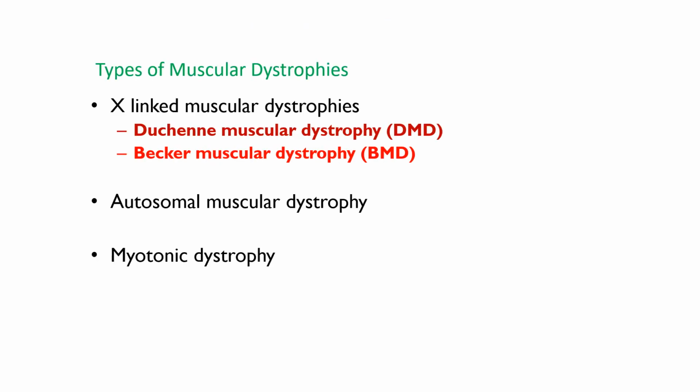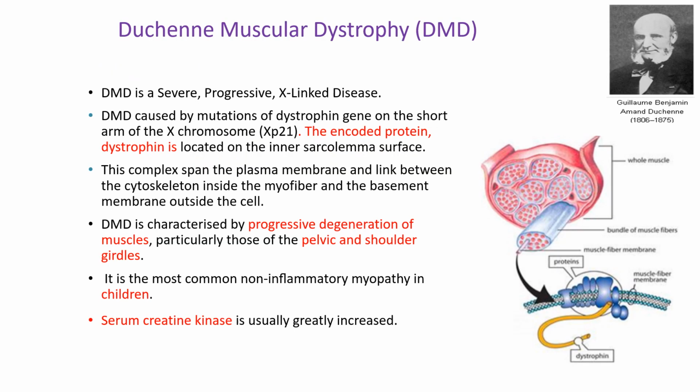The main types of muscular dystrophies include X-linked muscular dystrophies, such as Duchenne muscular dystrophy and Becker muscular dystrophy. You also have autosomal muscular dystrophy and myotonic dystrophy. Duchenne muscular dystrophy is a severe progressive X-linked disease. It was first described by Guillaume Benjamin Armand Duchenne, a French neurologist, in the 1860s. It is caused by mutations of the dystrophin gene on the short arm of the X chromosome.